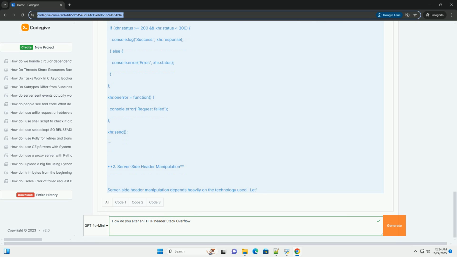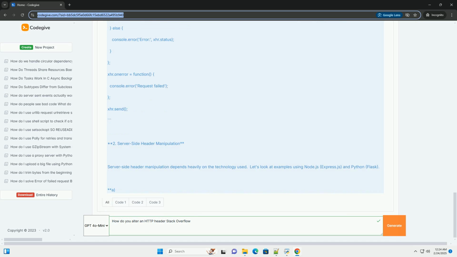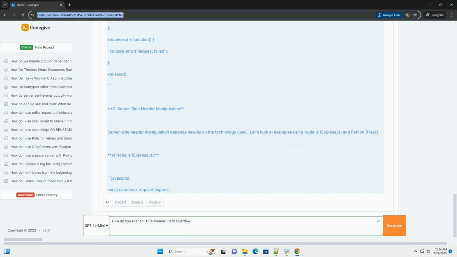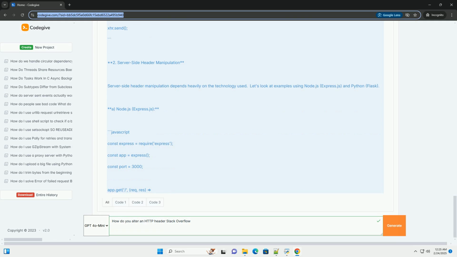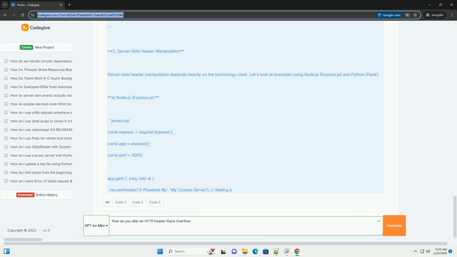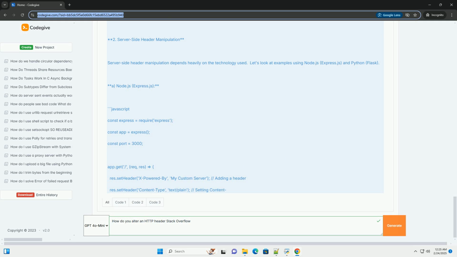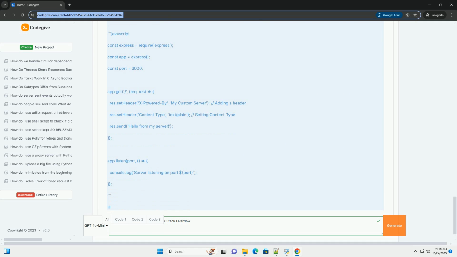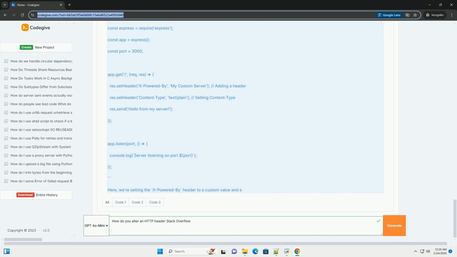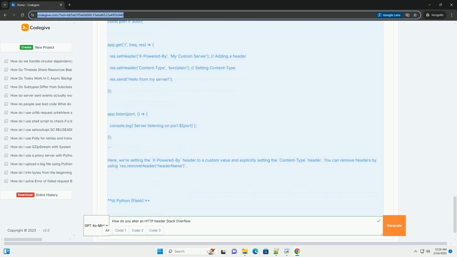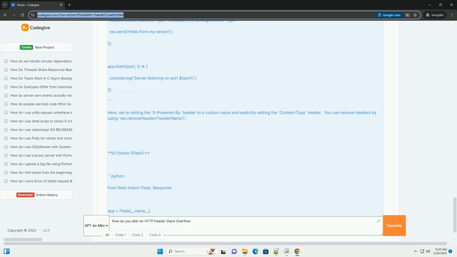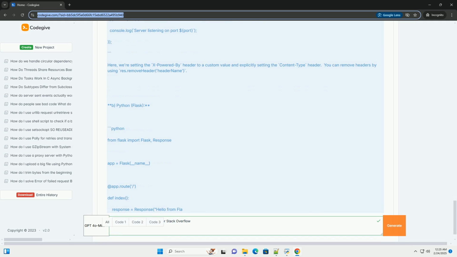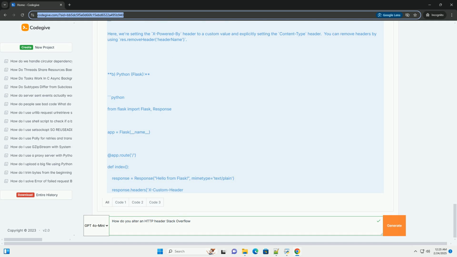Methods for altering HTTP headers. The approach to modifying headers depends on your context. Are you working on the client side, for example using a browser or a JavaScript library, or the server side, for example using a web server like Apache or Nginx, or a backend framework like Node.js, Python's Flask or Django, etc.? 1. Client-side header manipulation, JavaScript.